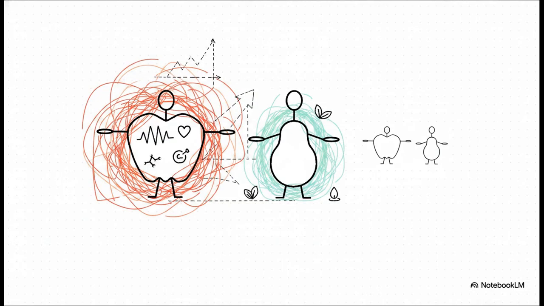Furthermore, regional fat distribution matters immensely. Notice the central android fat on the left, often called the apple shape. This isn't just inert storage, like a passive suitcase for extra calories. It is highly metabolically active. This specific central fat strongly predicts cardiovascular disease, diabetes, and hypertension. Where the fat sits is just as dangerous as how much fat there is.